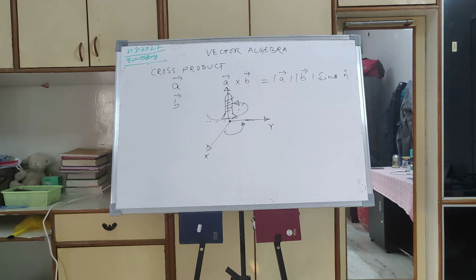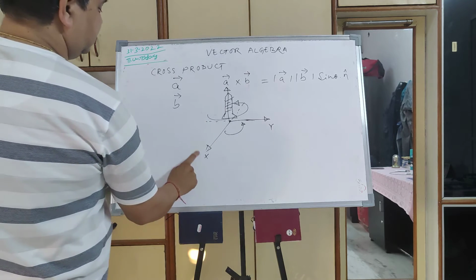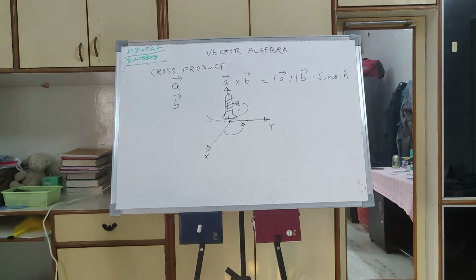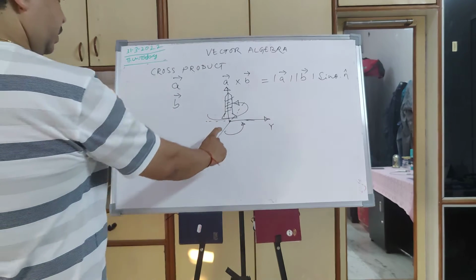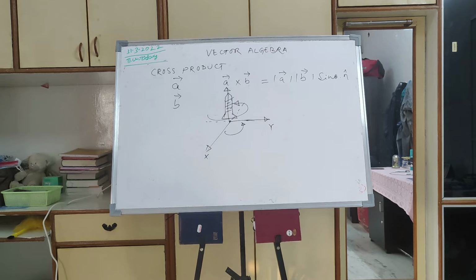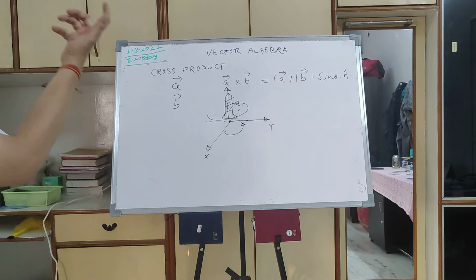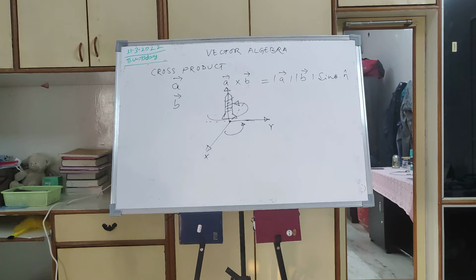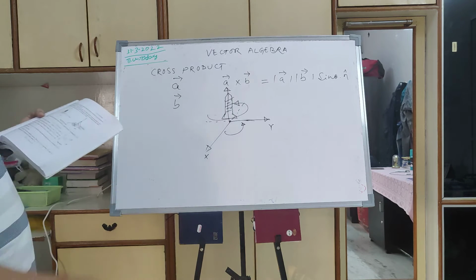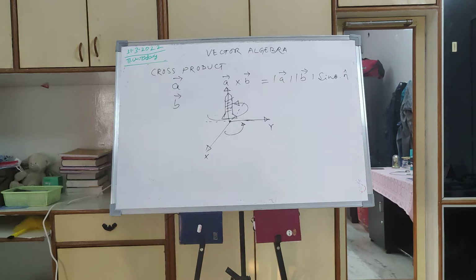So what will be the direction of the product vector? If I multiply vector x into vector y, the direction of the product will be positive Z. If I rotate in the XY plane in the anti-clockwise direction, the screw will move in the positive Z direction. That is the direction of the product.